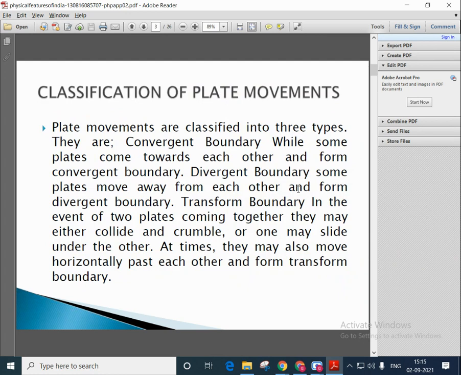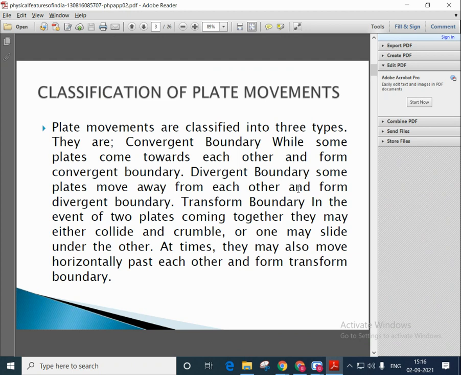This is the classification of plate movement. Okay, you will learn in detail about it in your higher classes. When you go to the 6th and 7th, you will learn this in detail. That is the classification of plate movement.